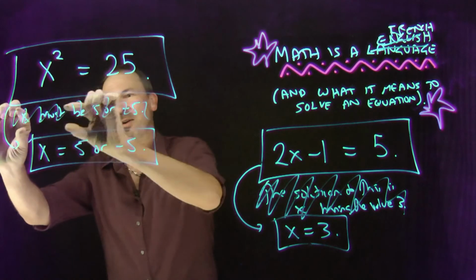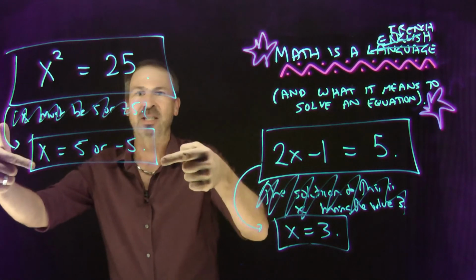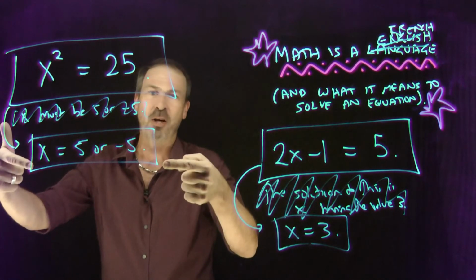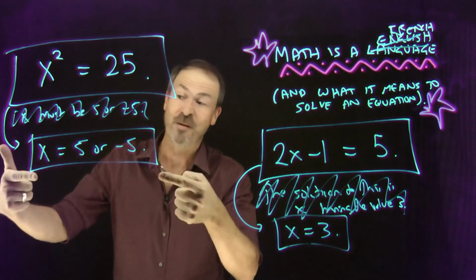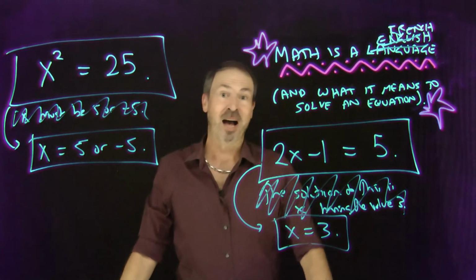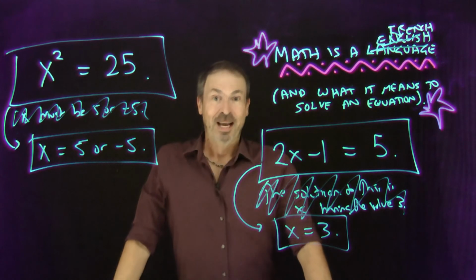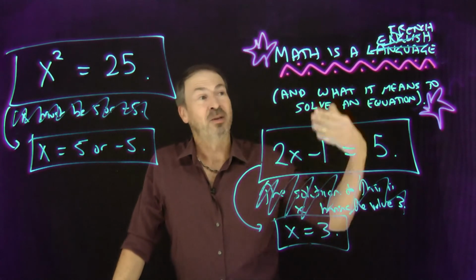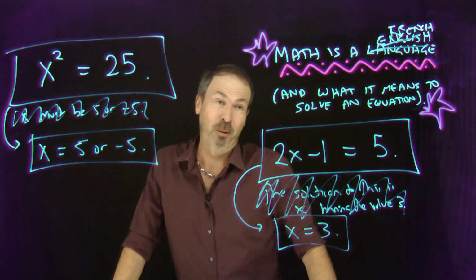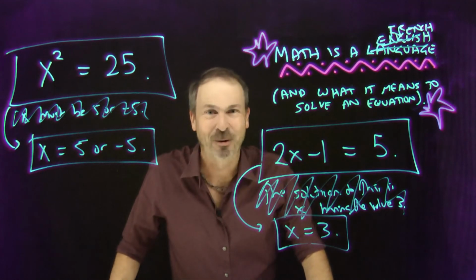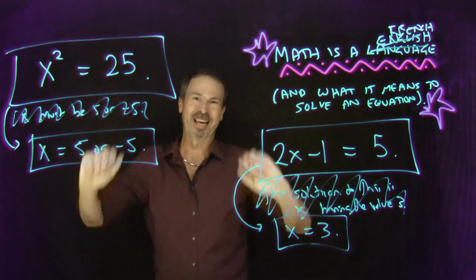So rather than write out long sentences, people often get a little bit lazy and just say this equation is really the same as that equation, whose truth is actually obvious when you just read that x better be 5 or x better be negative 5. That's what it means to solve an equation. It's all really about playing with the English language, or French language, or Swahili language, or Urdu, whatever it's going to be. Good stuff. Gotta love it.